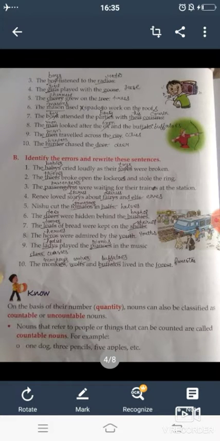We will add s at the end of spade, and the plural form of roof is roofs. Now the seventh is the boys attended the parties with their cousins. So singular form of boys is boy, parties is party, their is his, and singular form of cousins is cousin.